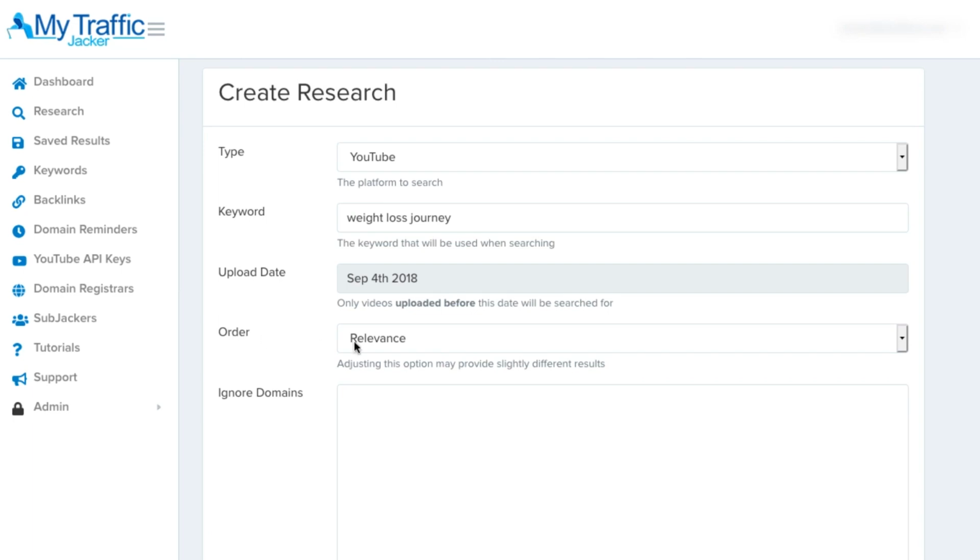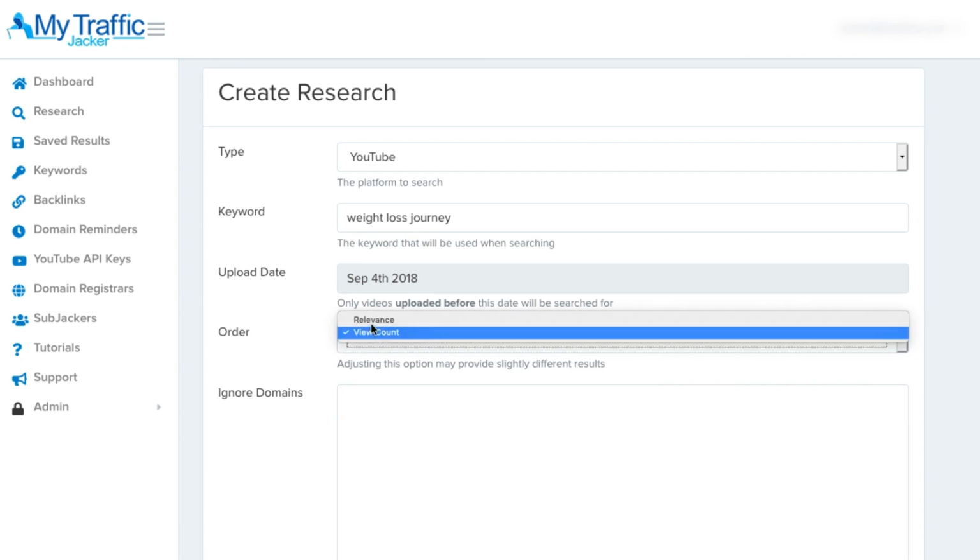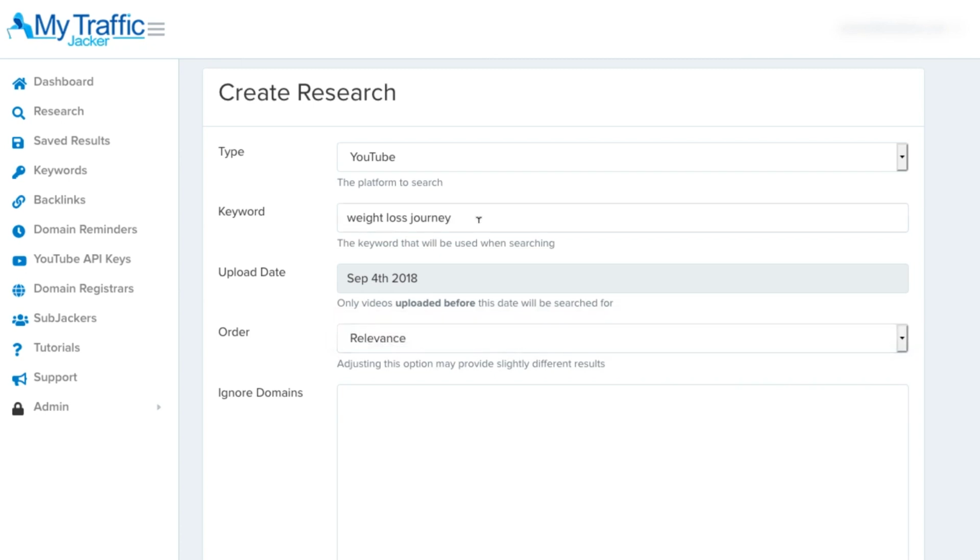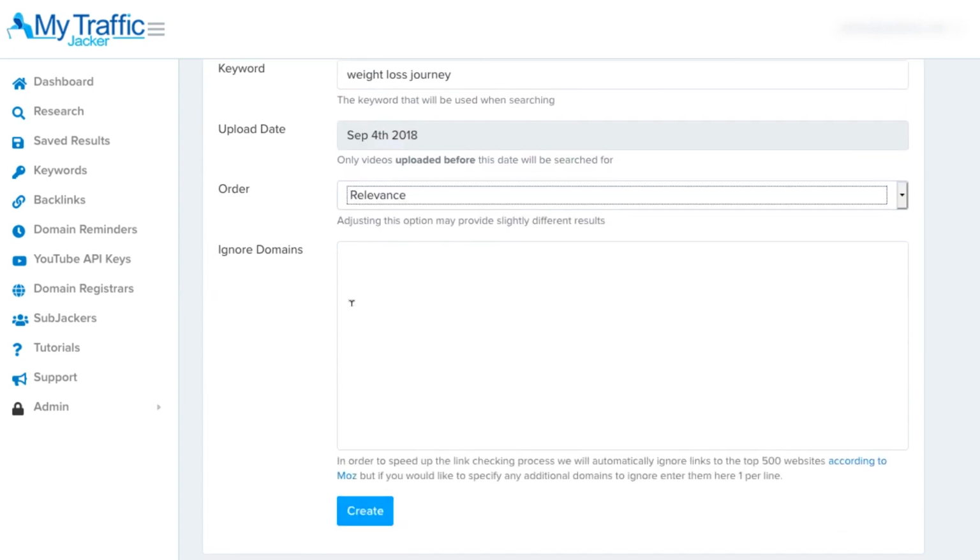And then we have the order section that will allow us to select either relevance or view count. When we select relevance, it'll be searching everything that is closest related to this keyword term. And then when we select view count, it'll start with the videos with the highest views. So I'm just going to keep this as relevant, and then I'm going to go down here.